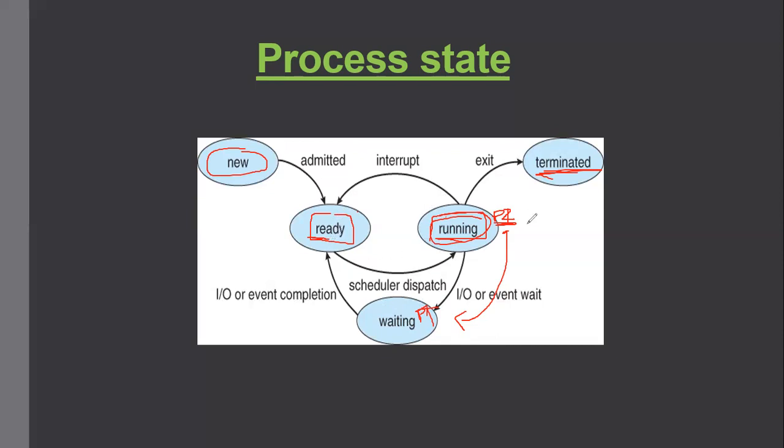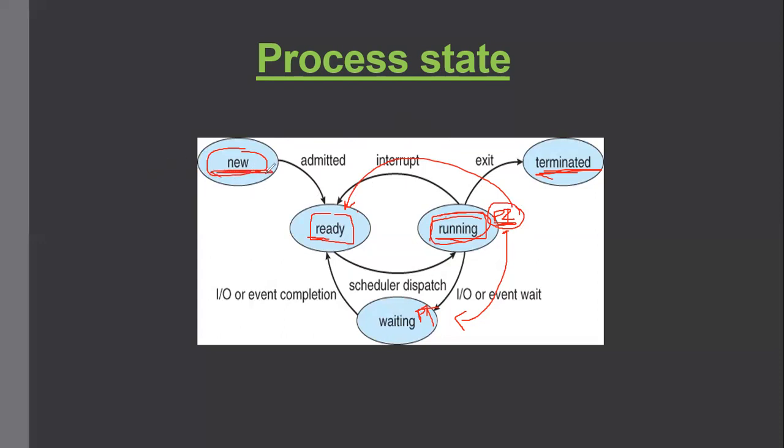Okay, and then suppose this P2 process is running, and while running some interrupt occurs, let's say some higher priority process comes. So this P2 process will now go to the ready state, and that higher priority process will be allocated the CPU. So a process can go from running to ready state when an interrupt occurs. So that's about process states and how you can go from one state to another.